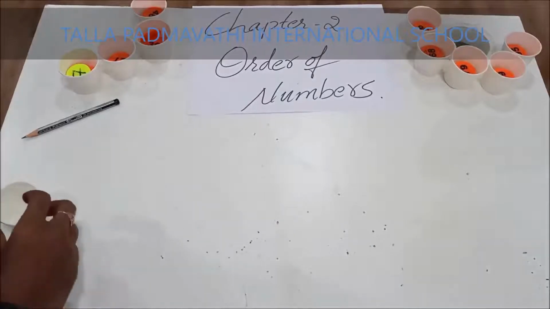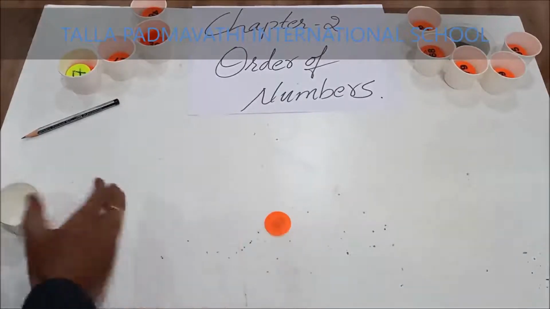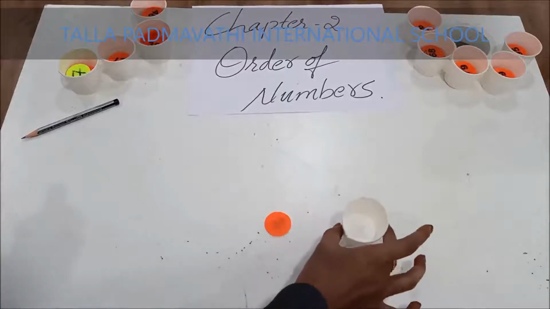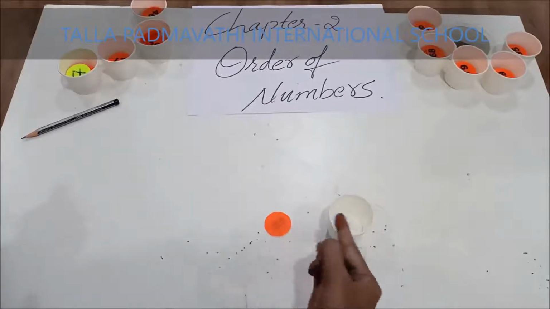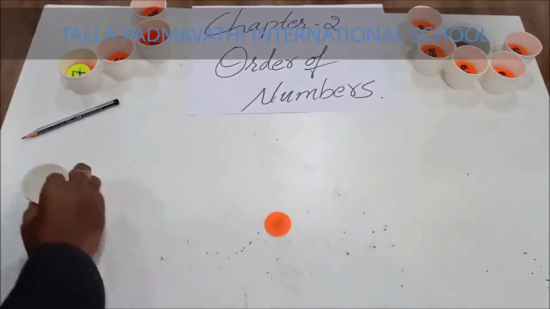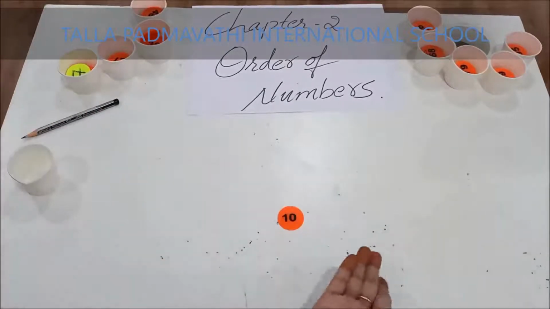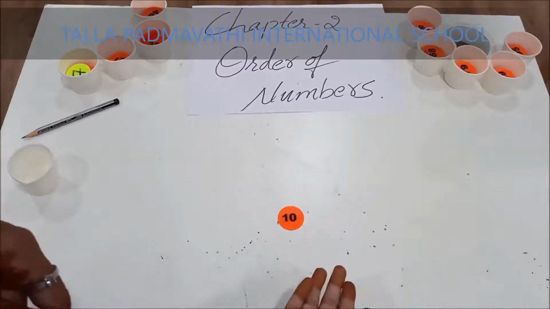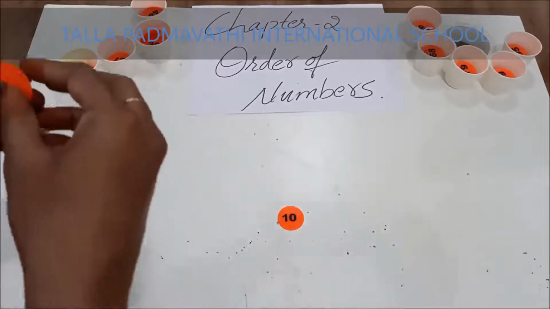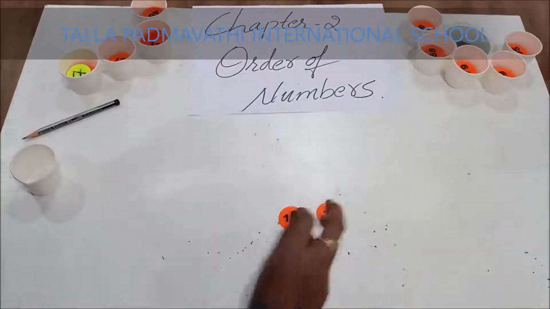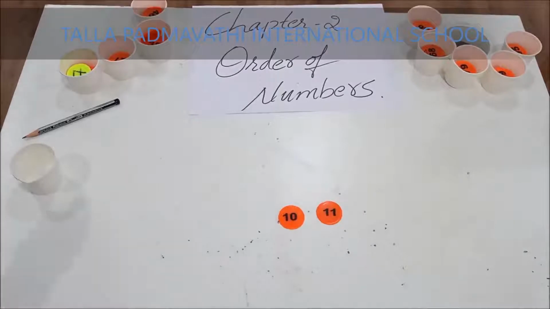Now after numbers, as I told you, this is the token and this is the cup, which is after the token. So children, tell me, what is the number after 10? 10 after? Very good. What is it? 11.